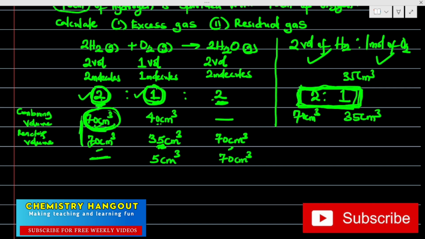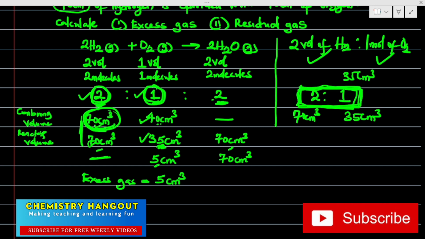So the question is now saying, what is the excess gas? There's an excess gas here. And what is the volume of the excess gas? This is the excess gas. We have 40 of this, but we use 35 of it. You get that now? So the excess gas is 5 centimeter cube. The gas that is in excess, that is remaining, is 5 centimeter cube.